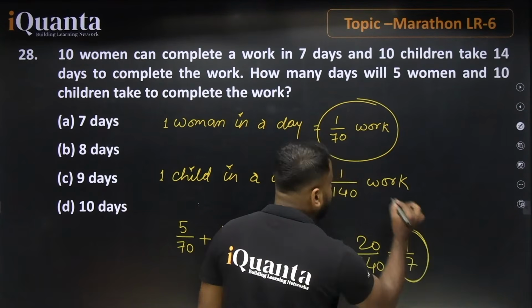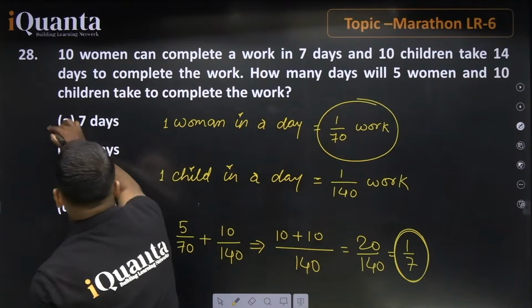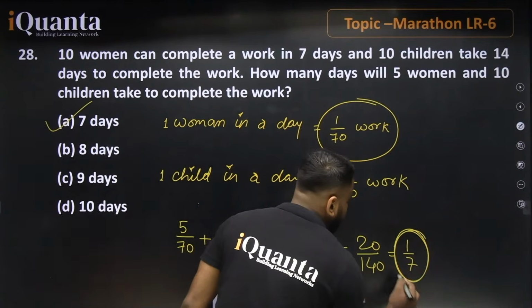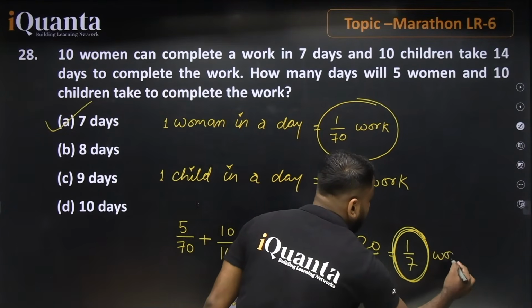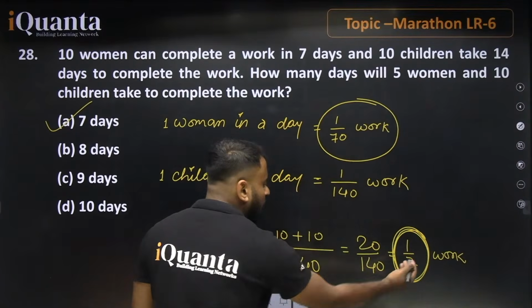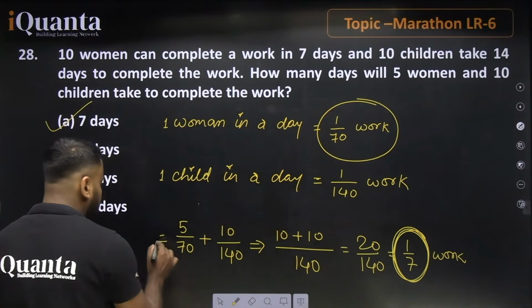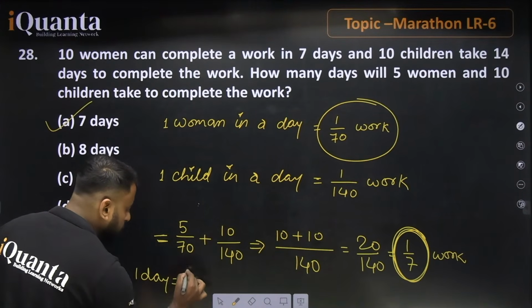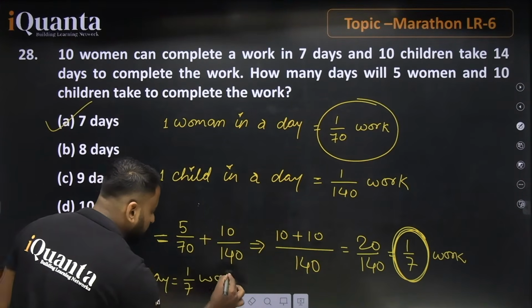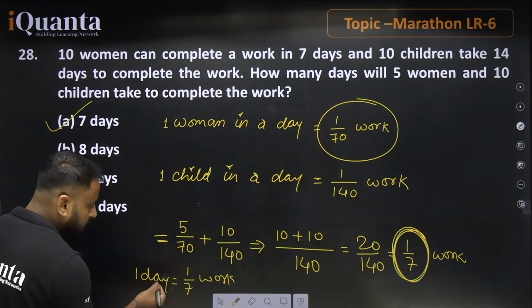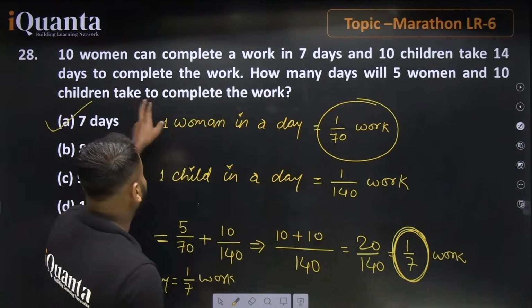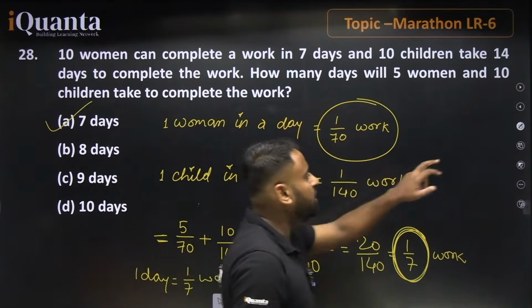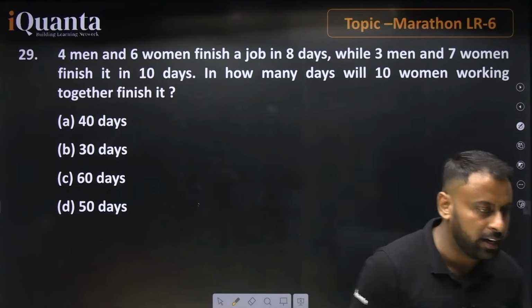So what is the correct answer? The correct answer is 7 days because this is 1 by 7 work in one day. If you cross multiply, 7 days for 1 work, so 7 days to complete the work. The correct answer for this question is 7 days. I hope that it is clear to everybody.